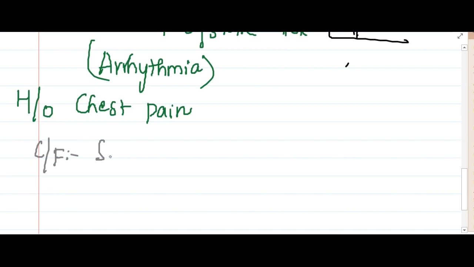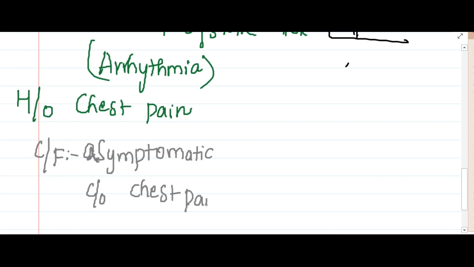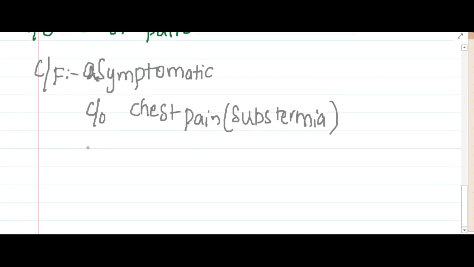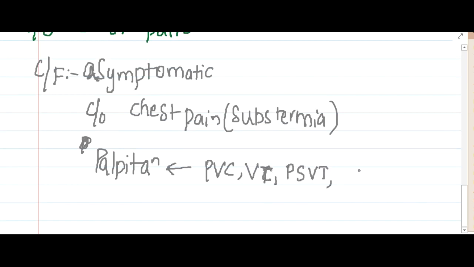Then the other main clinical features: the patient of mitral valve prolapse is mostly asymptomatic, because it takes some time for the prolapse to occur. He also has a history of chest pain, as I have already said, and this is substernal chest pain which occurs due to ischemia. Then there can be a history of palpitations and arrhythmias. Palpitations can occur due to premature ventricular contractions, ventricular tachycardia, paroxysmal supraventricular tachycardia, and atrial fibrillation. Any type of murmur can cause palpitations, so you should check for it.